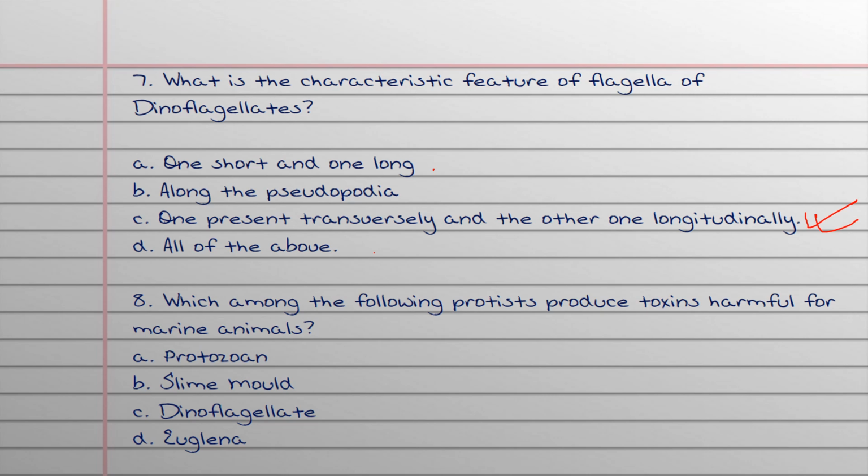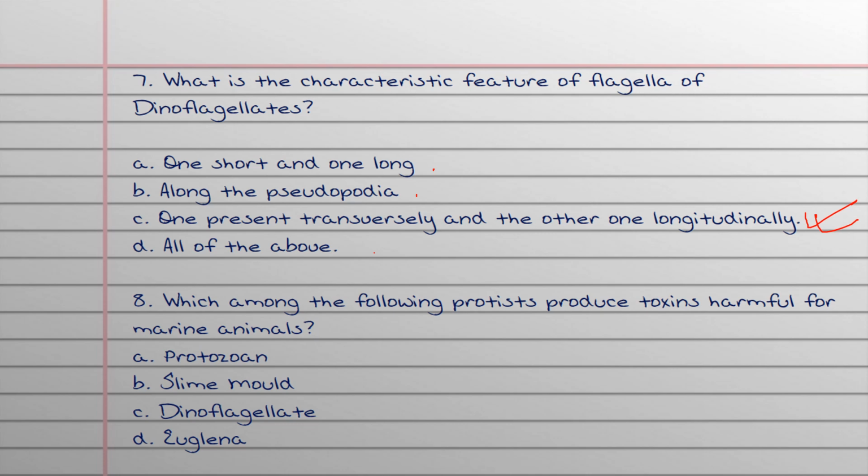Now along these pseudopodia, if we even vaguely remember about dinoflagellate, we will remember that it does not have any pseudopodia. Its structure, if we can remember, has thick plate-like structures and all, there is no question of pseudopodia. So we can eliminate B and D.